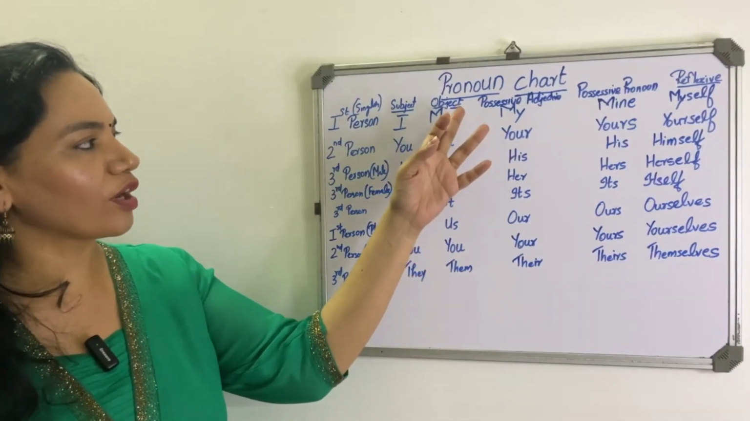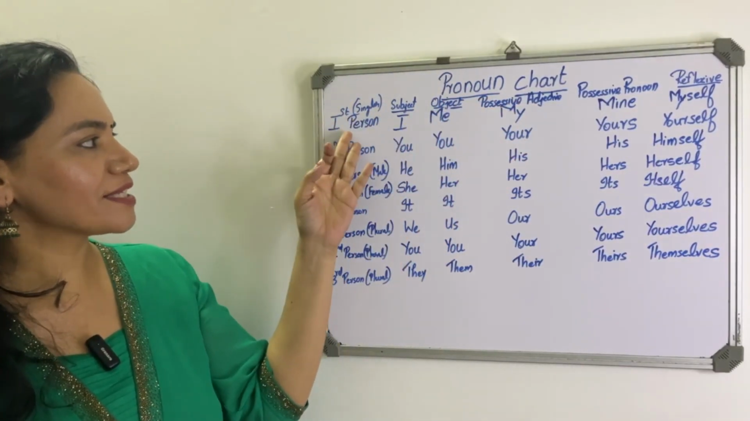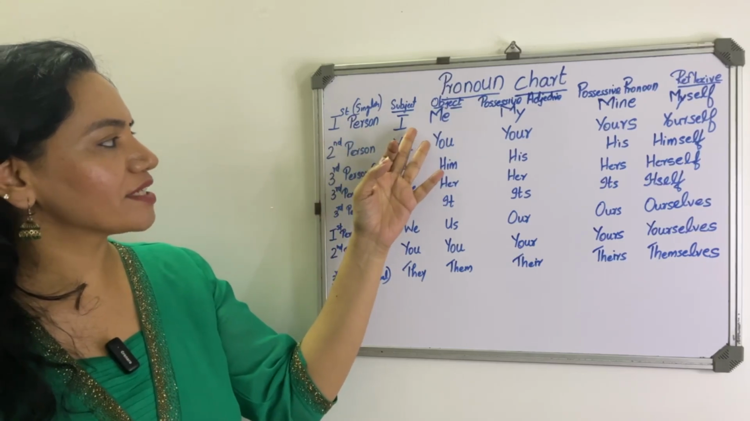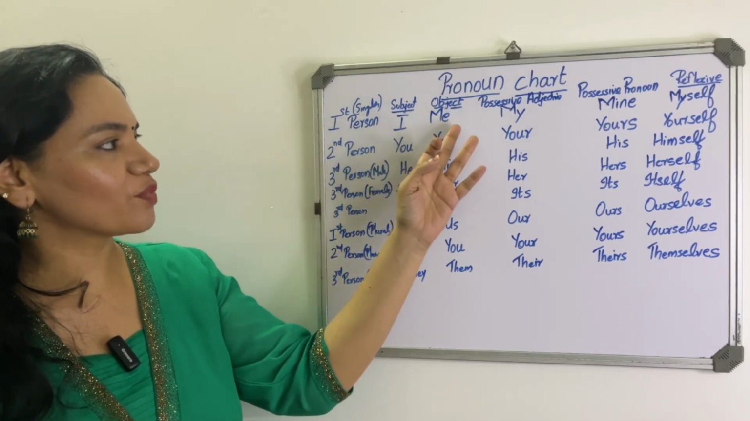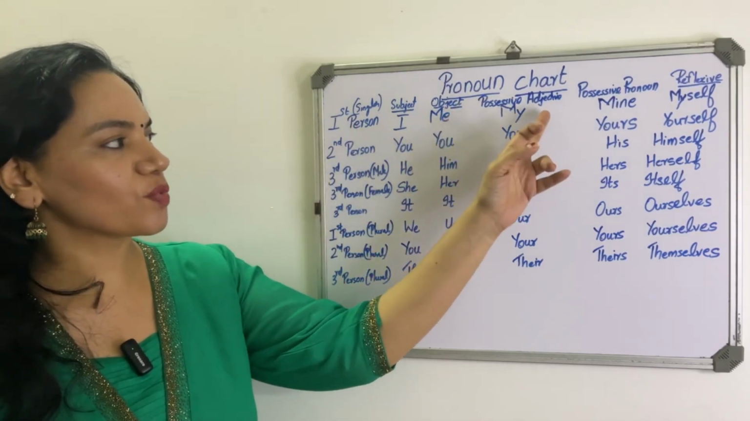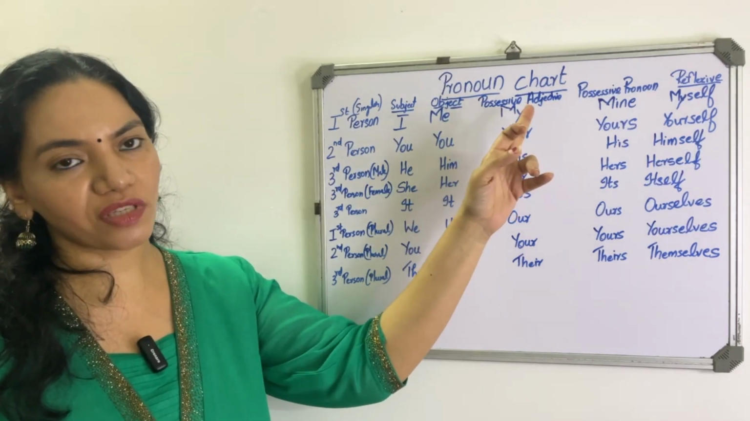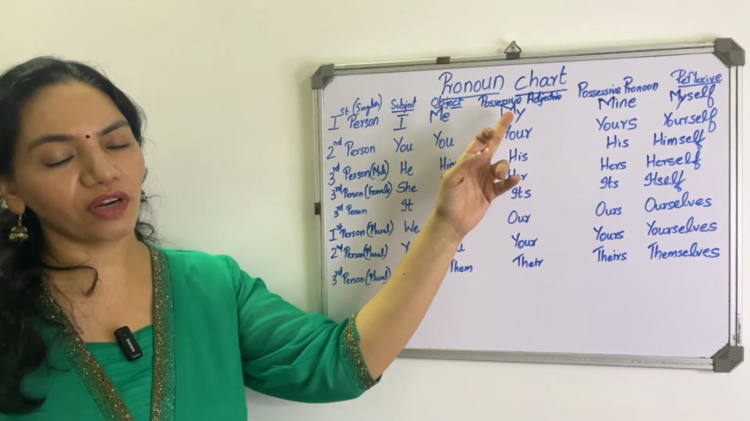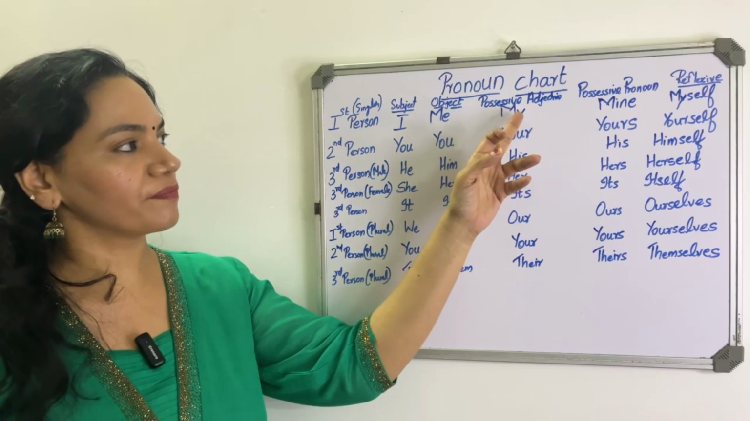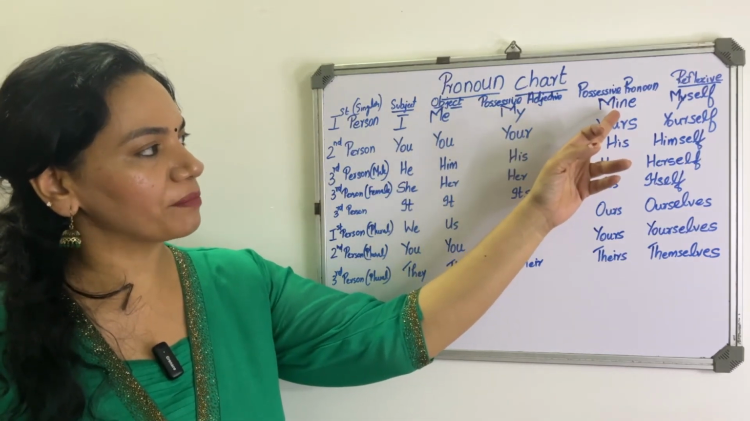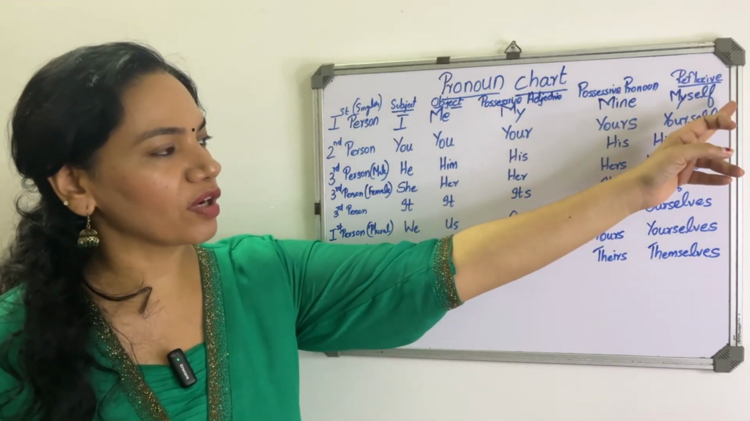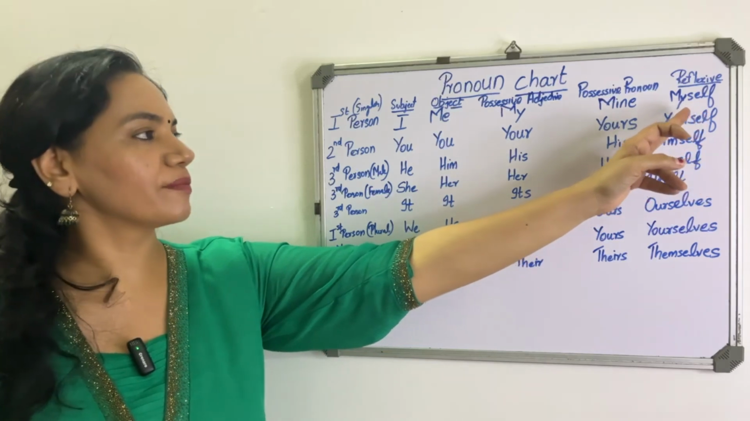So this is a pronoun chart. First person, subject, I, object it will be me, and this one is possessive adjective. So possessive adjective comes before a noun to show possession. Possessive pronoun, it will be mine. Reflexive pronoun, it will be myself.